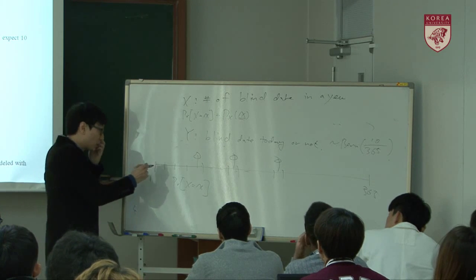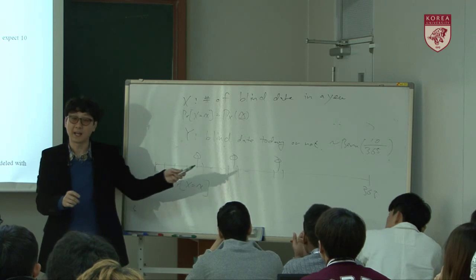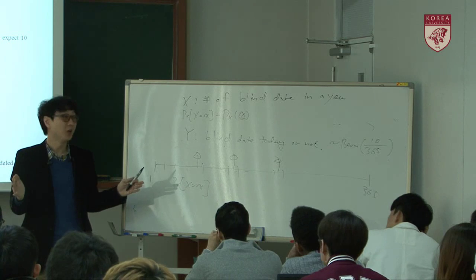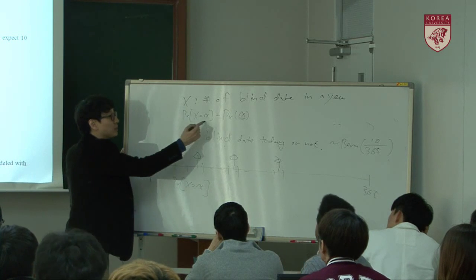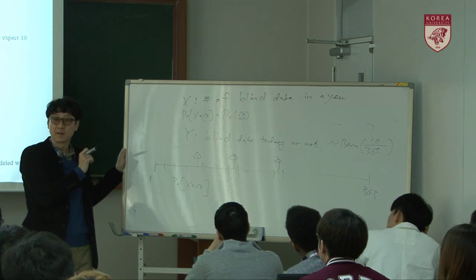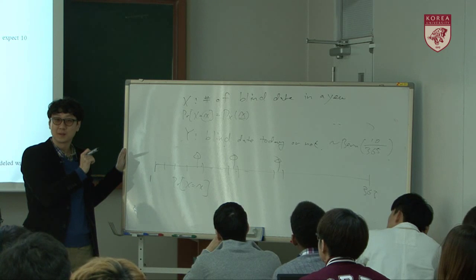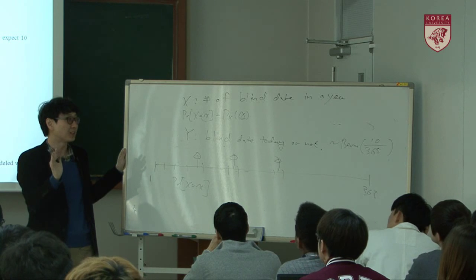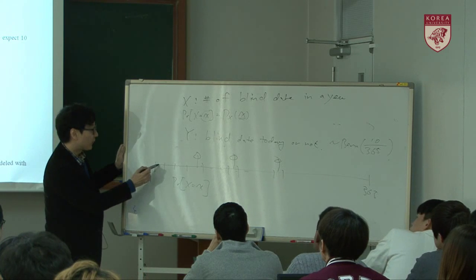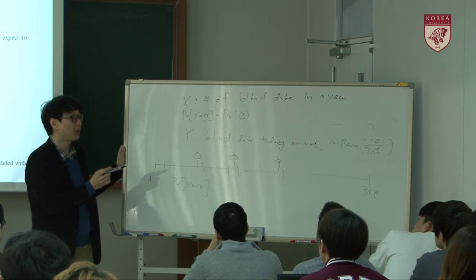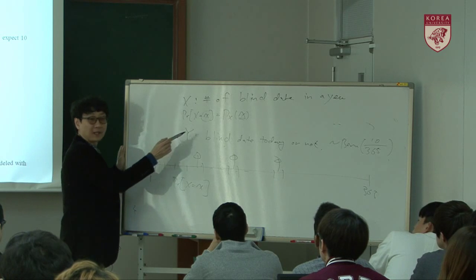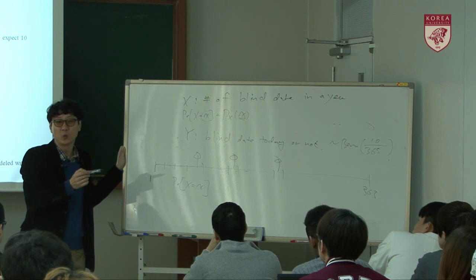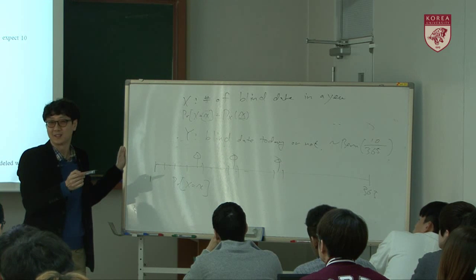So in total we have 365 days, right? And among the 365 days, we have X blind dates. Importantly, for each day, the probability that we're going to have a blind date is given as Bernoulli.